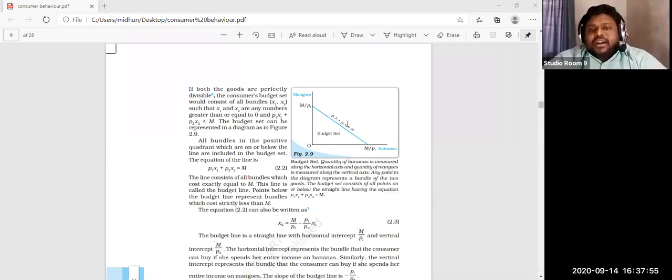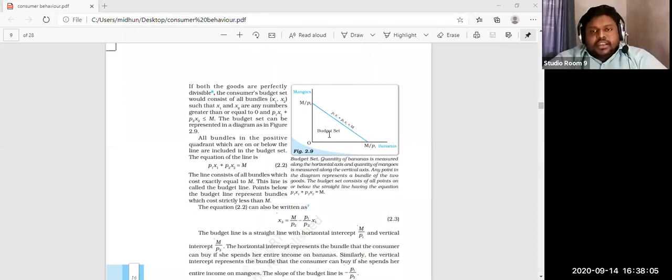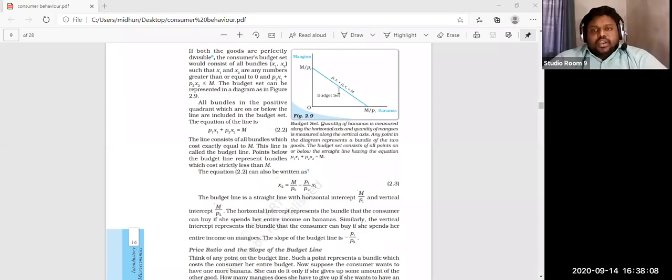Anyway, more than this budget line is not possible, not possible in common sense. Basically, if you want to purchase more, you have to borrow money, right or not? With the present income that is not possible. We are unable to cross this line, but we are able to stay within the line, or we can reduce the number of quantities we are purchasing. So that is always less than the income.